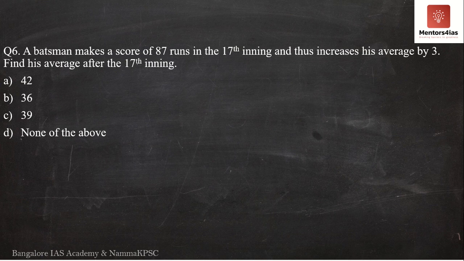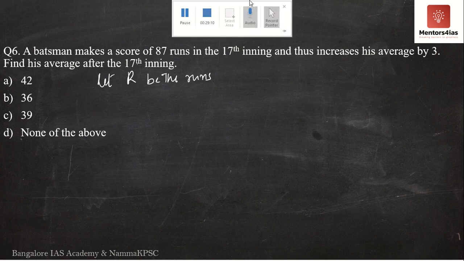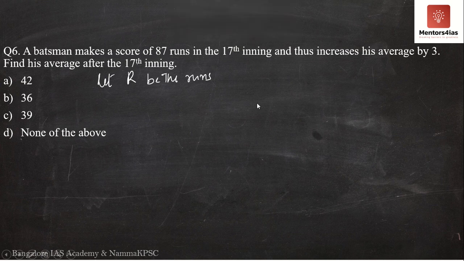So what we are going to do now is assume, let R be the total number of runs scored by the batsman in 16 innings.